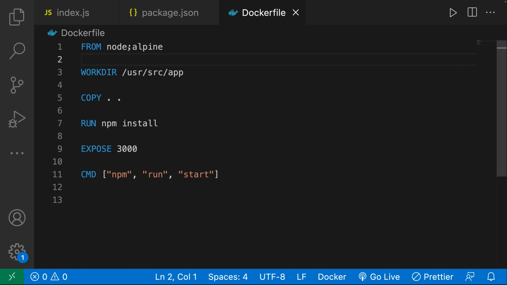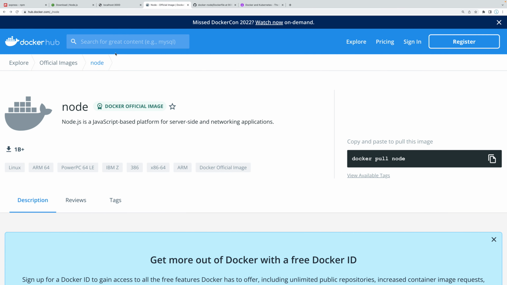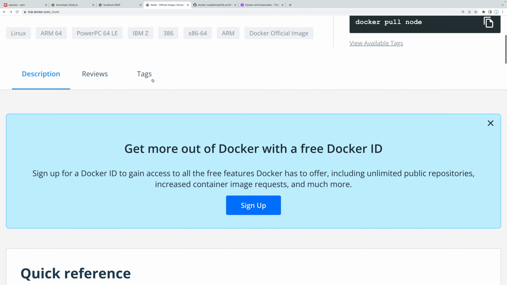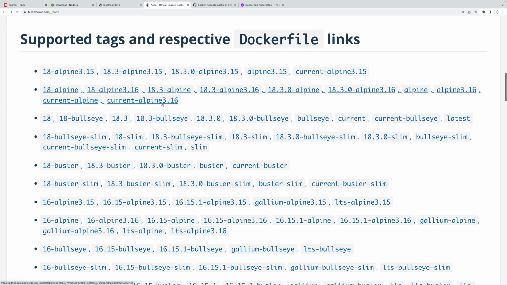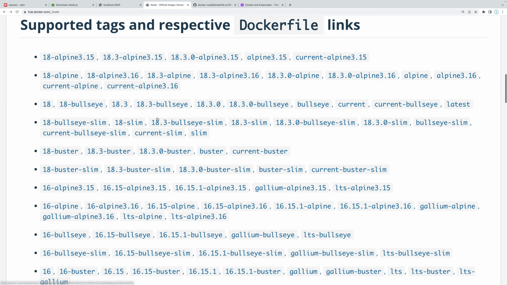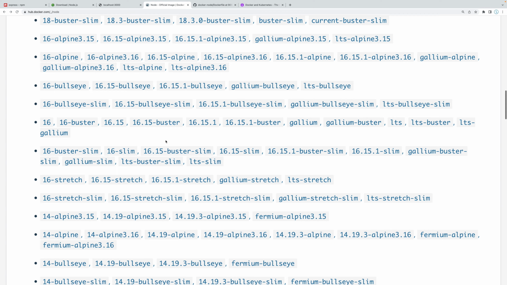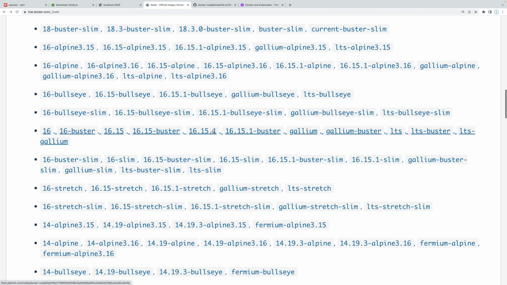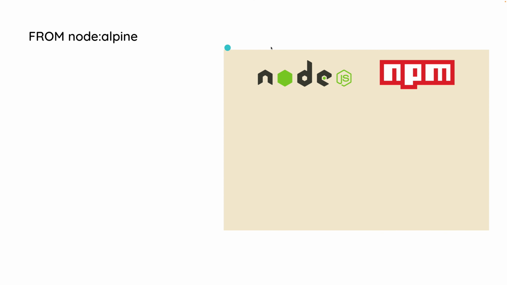Now you might be thinking, well, what is this :alpine? So node is the base image. Alpine is the version. So if we go back to Docker Hub, let me just zoom one more time. You can go ahead and look at it. But over here, you can see all of the different versions of Node that we can have. Now, all of these different versions at the end of the day are going to make our application base image contain a little bit additional things.